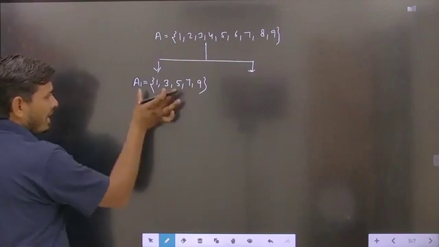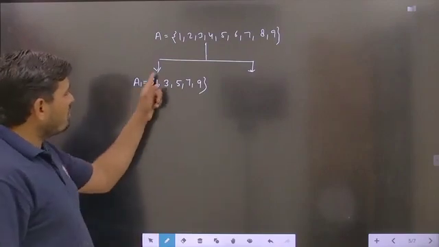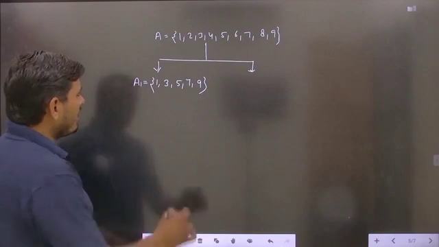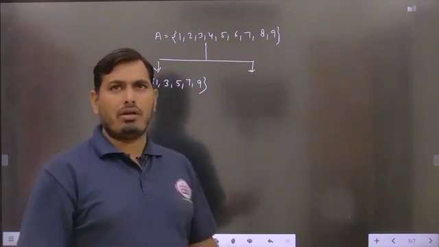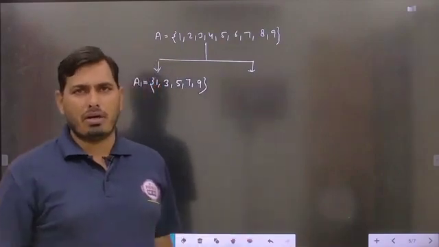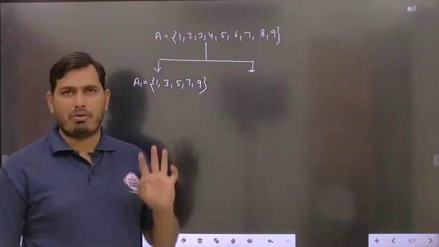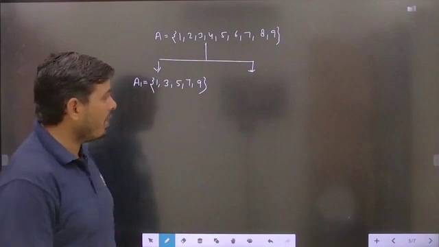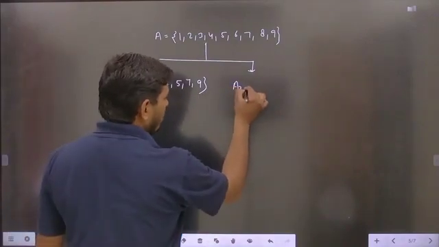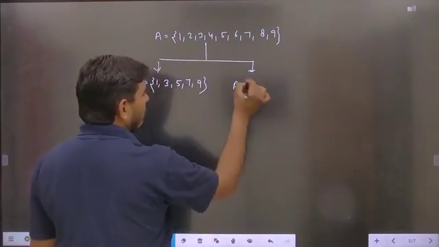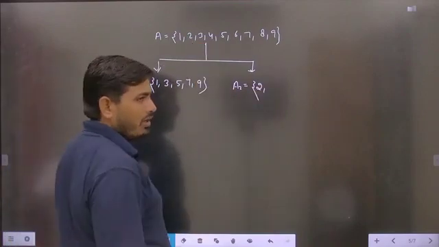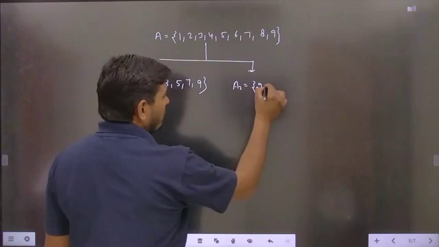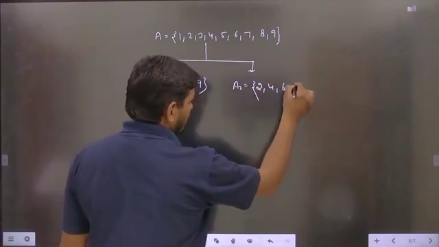So we will take any set A. Now all the elements you can check. Suppose we are taking any two of these elements, then definitely student, their subtraction will be an even number, so it will be divisible by 2, no problem. Now similarly we will take another subset. Suppose we are taking 2, then 2 cannot be taken with 3, because 2 minus 3 will be 1, and 1 is not divisible by 2. So basically we will take 2, 4, 6 and 8. Is it to be clear?